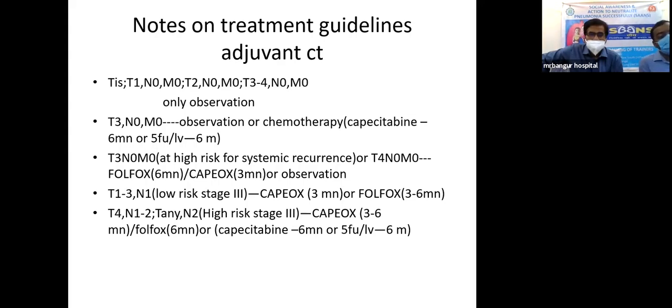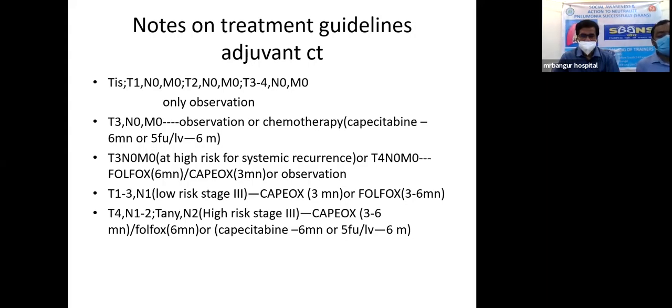If it is T3N0M0 with high risk for systemic recurrence, or T4N0M0, in that case FOLFOX for 6 months or CAPOX for 3 months, or as such observation can suffice. In case of T1 to T3, N1 lesions, where there is low risk of stage 3 disease, CAPOX for 3 months or FOLFOX for 3 to 6 months can be tried.